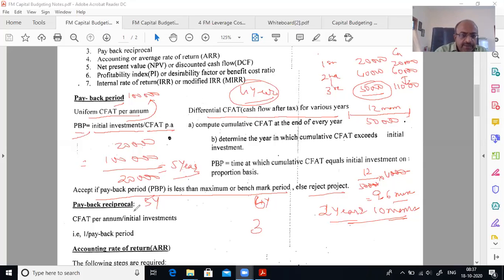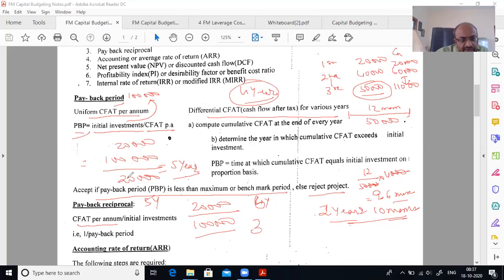Now, what is payback reciprocal? Very simple. In this case, your CFAT per annum is 20,000 uniform, divided by the 1 lakh investment.